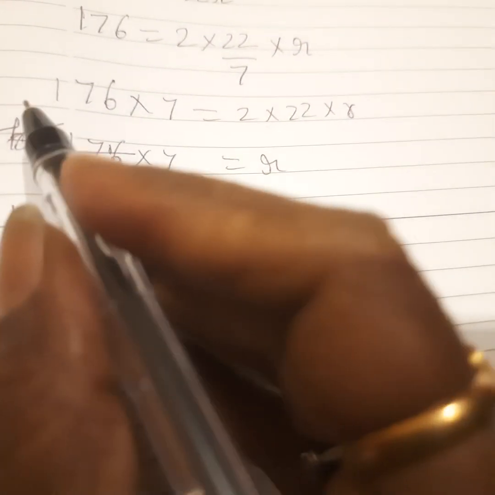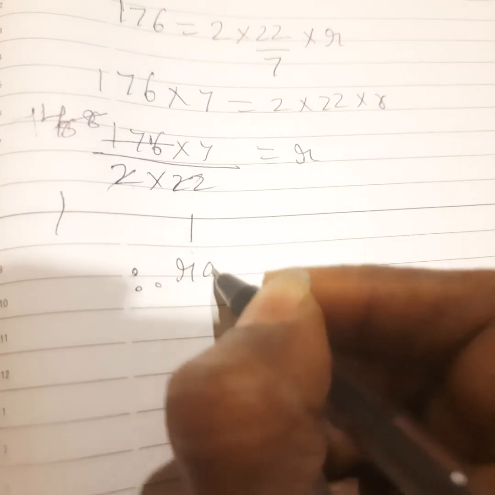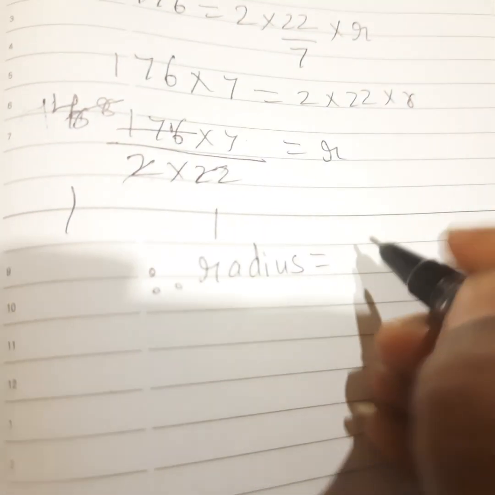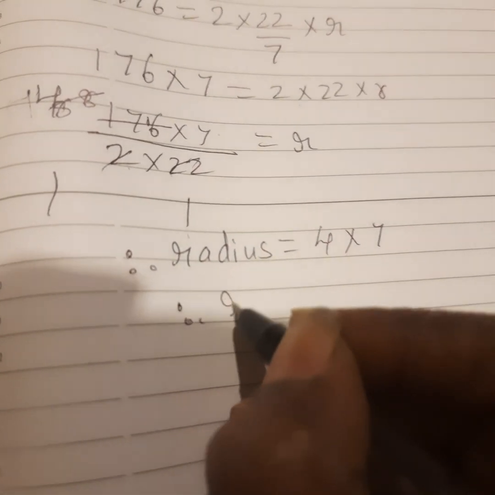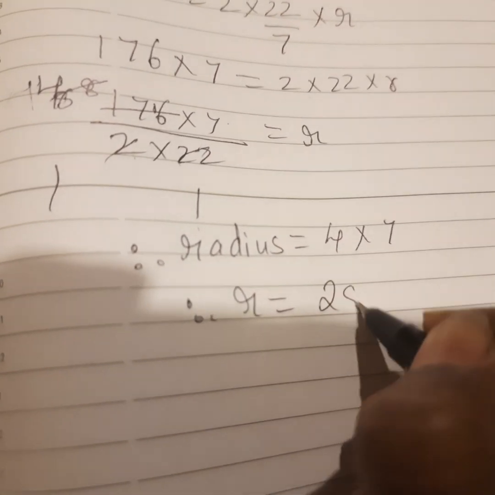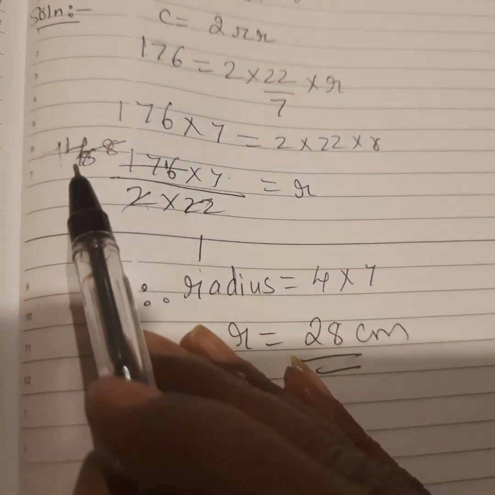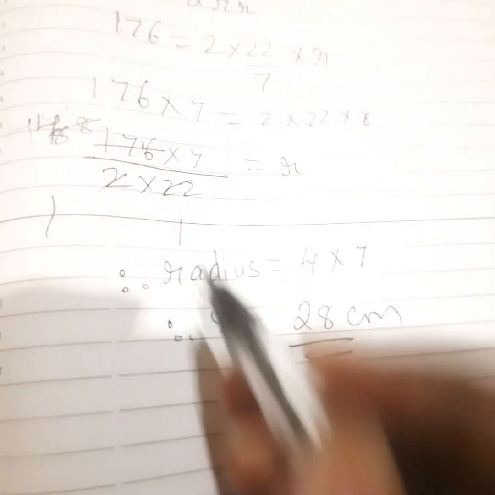So 22 ones are, 22 fours are 88. So radius is equal to, 7 is left, children, don't forget. So 4 into 7. Therefore radius is equal to 28 centimeter. Hope it's clear children. Okay. This, it's not double, it is 4s. Okay.